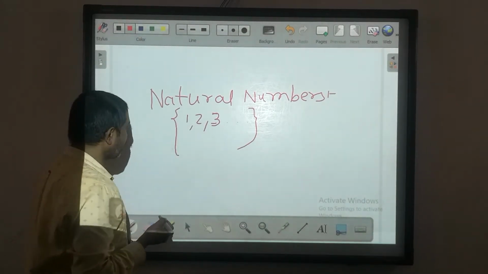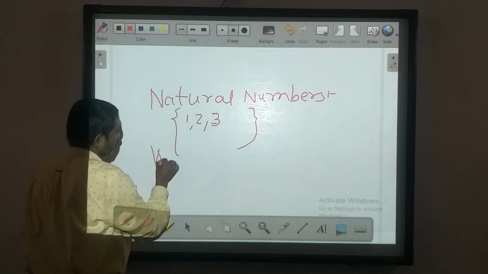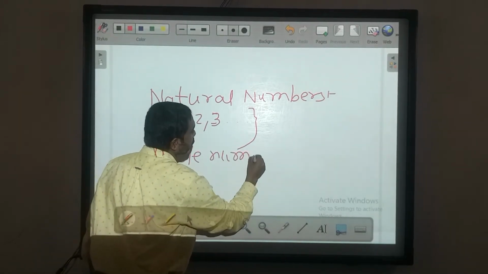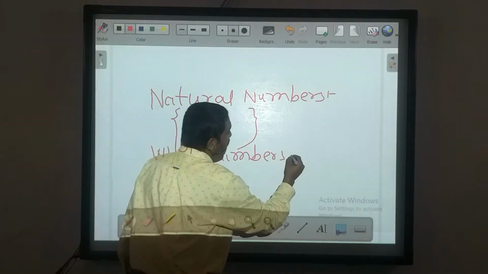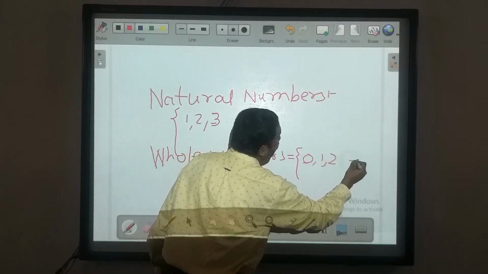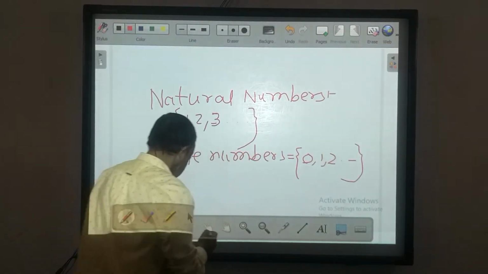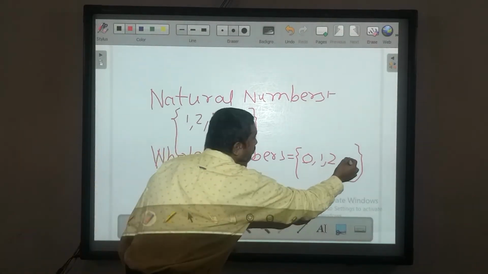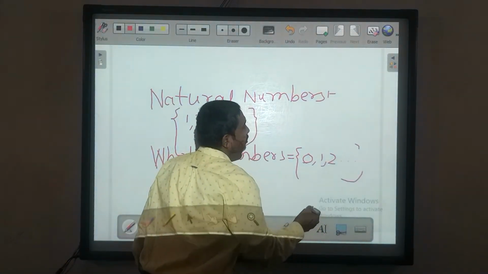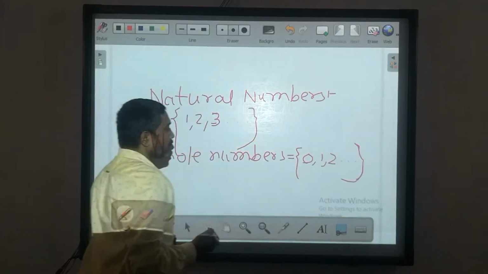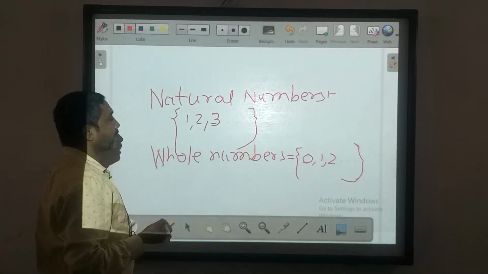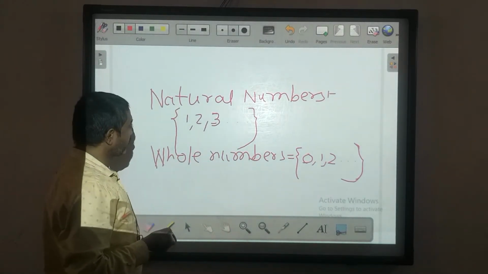And what is the difference between natural and whole numbers? Look at whole numbers. The whole numbers set starts with 0: 0, 1, 2, dot, dot, dot. So what is the difference between natural and whole numbers? Whole numbers start with 0 and natural numbers start with 1. So there is no 0 in natural numbers. That is the difference between natural and whole numbers.